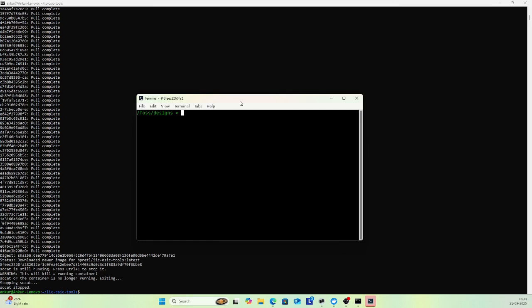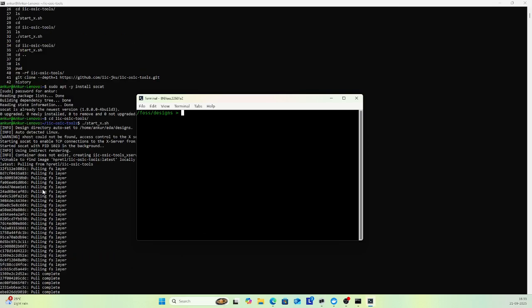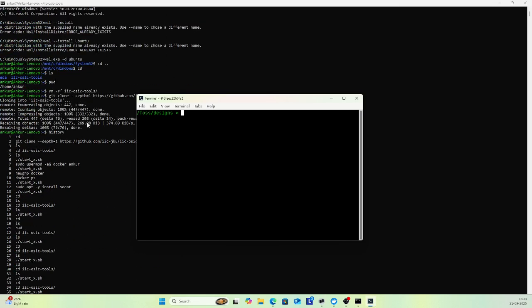Okay, so after completing this, the terminal will pop up. I forgot one thing. When you install Ubuntu using this command, WSL install Ubuntu, it will ask for your username and password. So make your own username and password, and remember that password, because whenever you install any tool, you need that password.